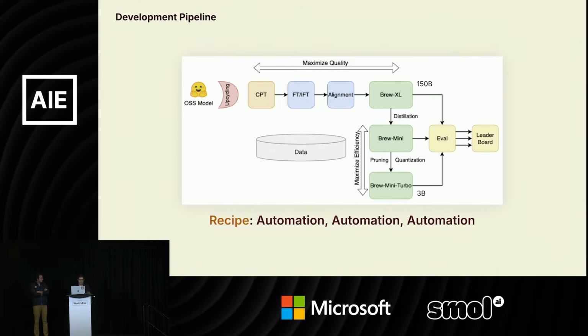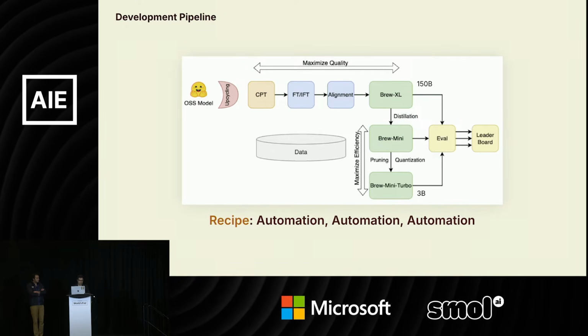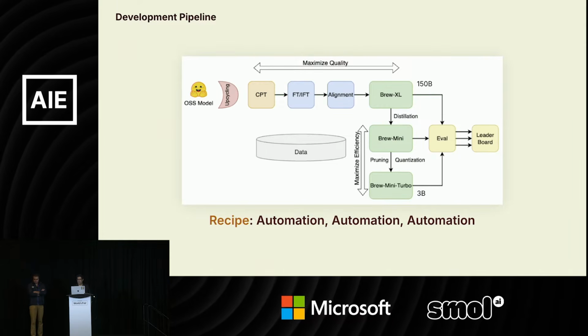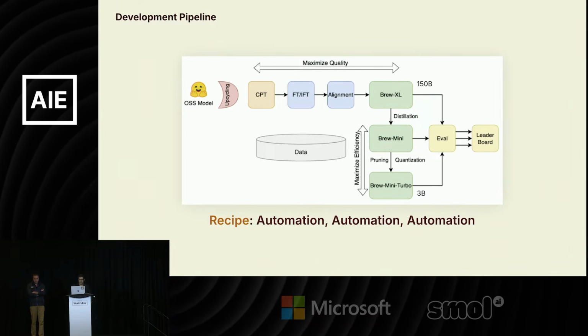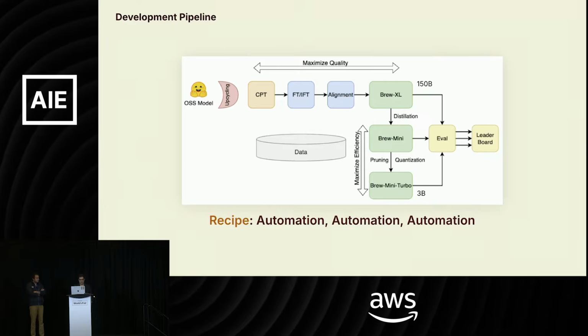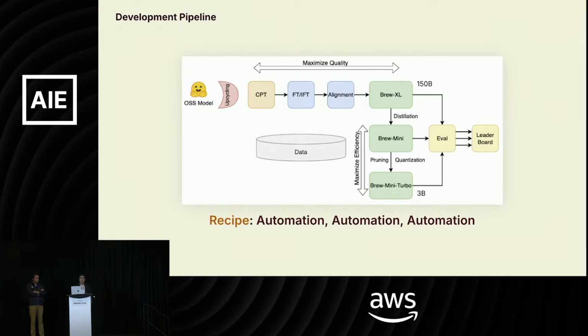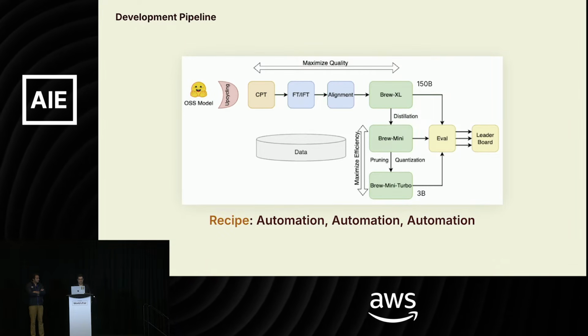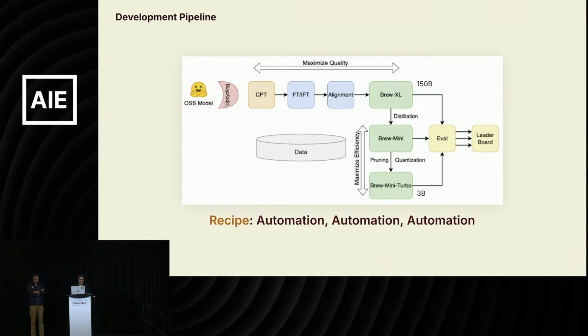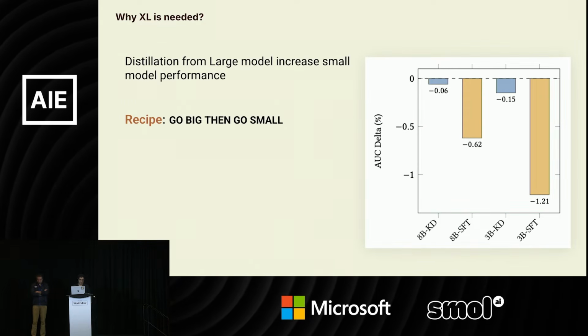But as you can see, there are so many different boxes here, and in order to make sure that the development cycle is smooth, we had to do a lot of automation. One of the key lessons from here is that you build a lot of automation into these pipelines in order to turn the complicated process of making these models into a much easier and more manageable situation.